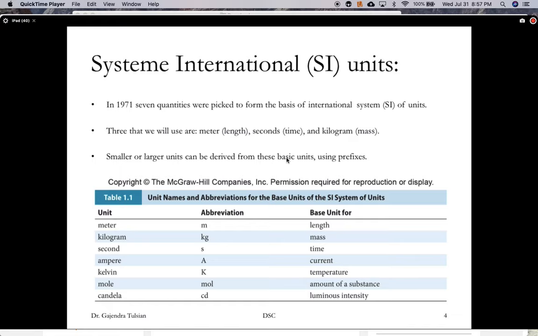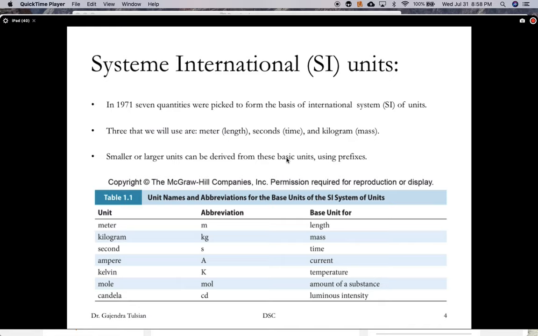All right. In physics, we do a lot of measurements to verify laws and things like that. And now the units in which we make measurements are called the SI units. Okay. So this is a set of units agreed upon by scientists, and this is called the Système International d'Unités, the International System of Units.